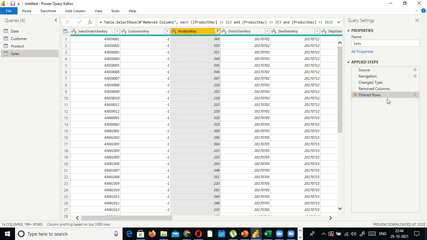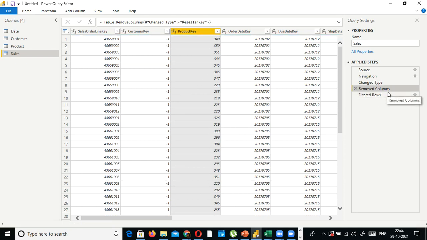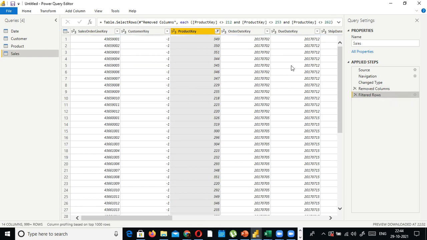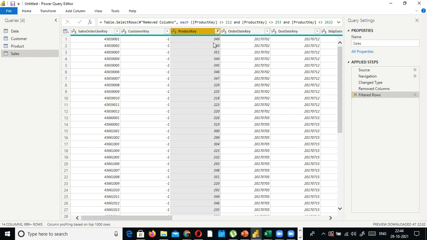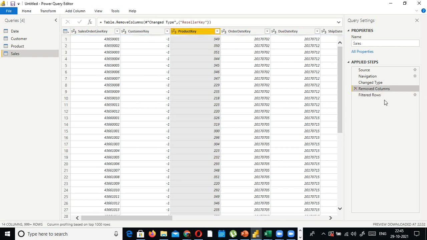Okay, you can do filtering. Look here, filtered rows, removed columns. If you select filtered rows, you just filtered rows, but if you go and select it here, you can see whatever we filtered here. Suppose you have country, and you want to see the sales for a specific country, you can select only those countries, so that you don't have to use the entire data, because your manager wants to see only 2 countries' report. So select only those countries. Likewise, you can do filtering, and you can remove the columns that are not required for your analysis.